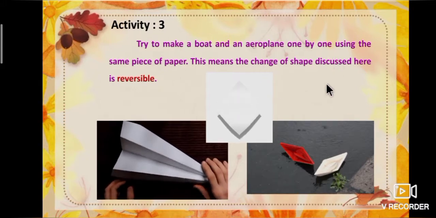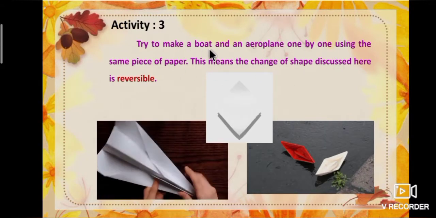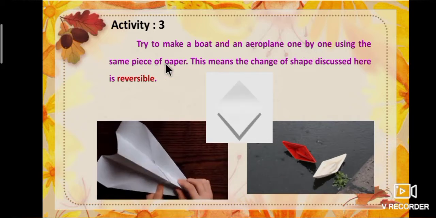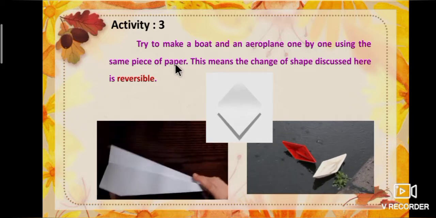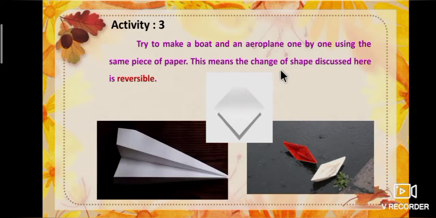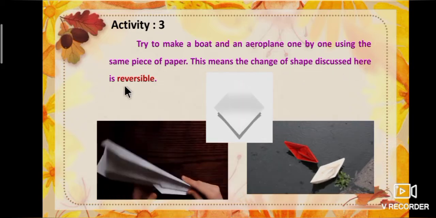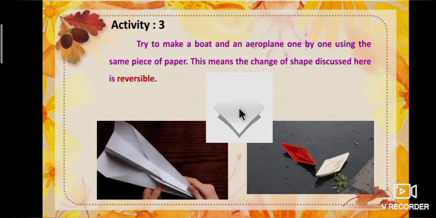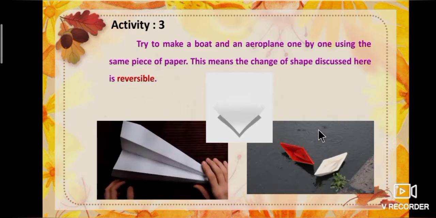Let's see the activity. Try to make a boat and an aeroplane one by one using the same piece of paper. This means the change of shape discussed here is reversible. Try it on your own.